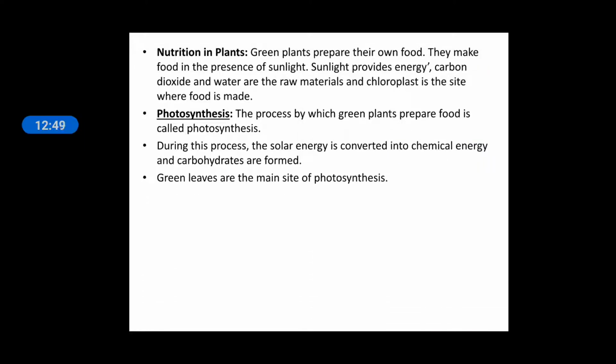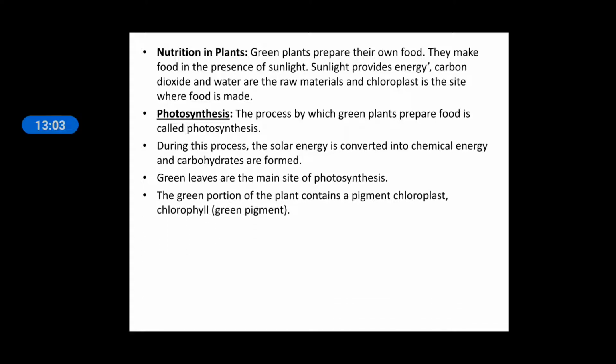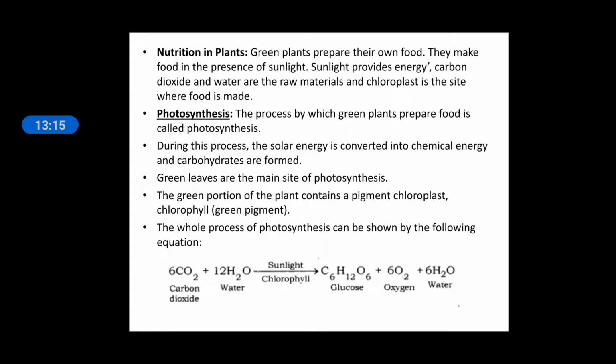Green leaves are the main site of photosynthesis. The whole plant does photosynthesis, but only the green parts, because chlorophyll pigments are present in the green parts. So only those parts can prepare their food. The green portion of the plant contains the chloroplast. Chloroplast is a cell organelle, and inside the chloroplast, chlorophyll pigments are present. Okay, so you know about this equation.